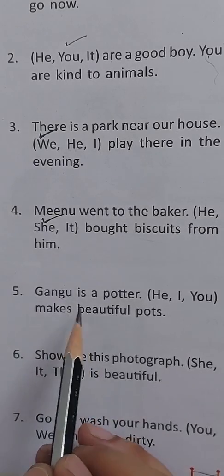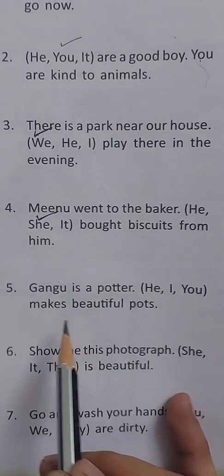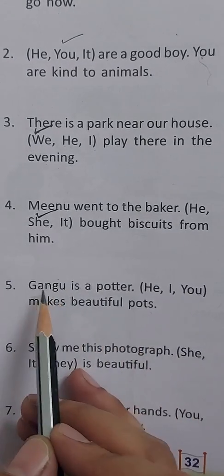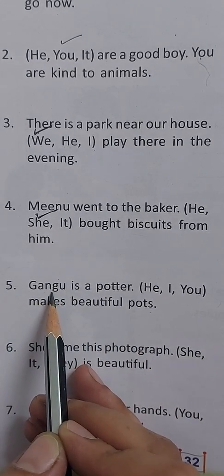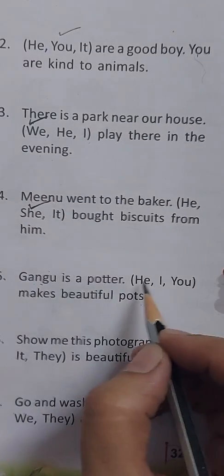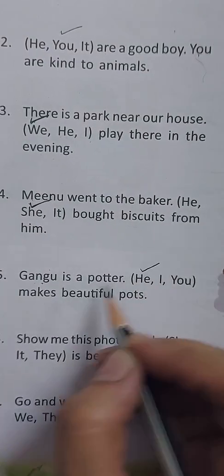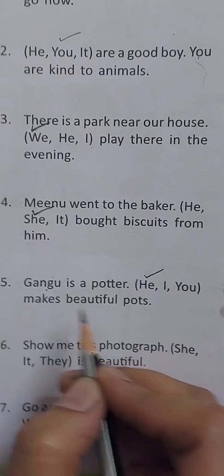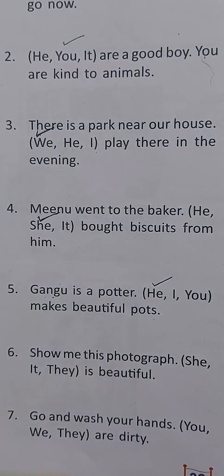Next, Gangu is a potter. Dash makes beautiful pots. Now, we know that Gangu is the name of a man. And for man, we use he. So, Gangu is a potter. He makes beautiful pots.